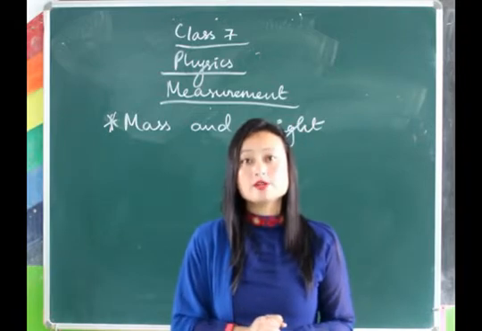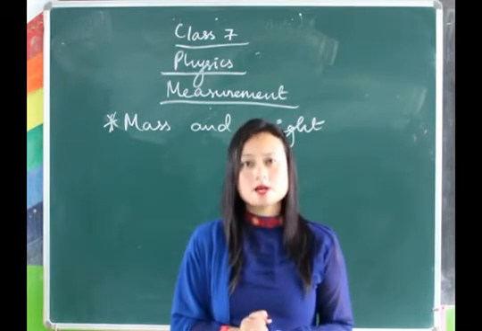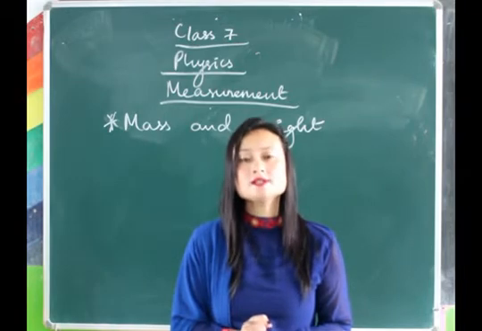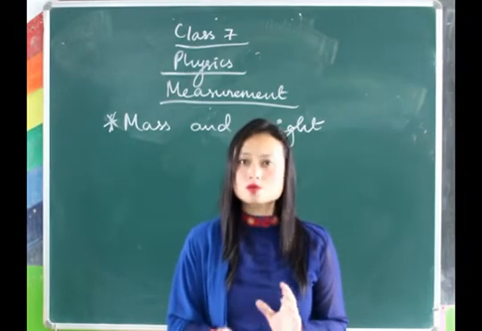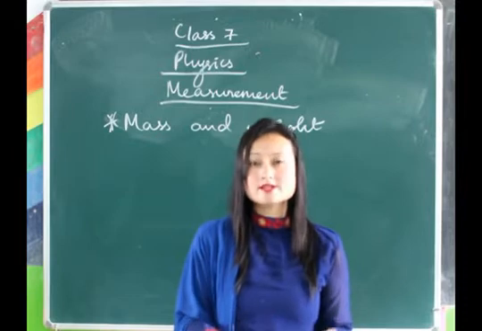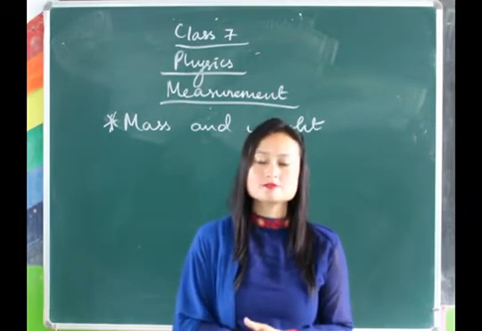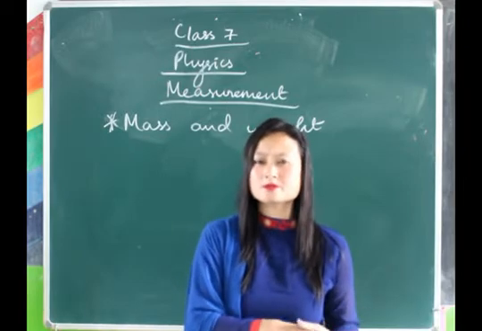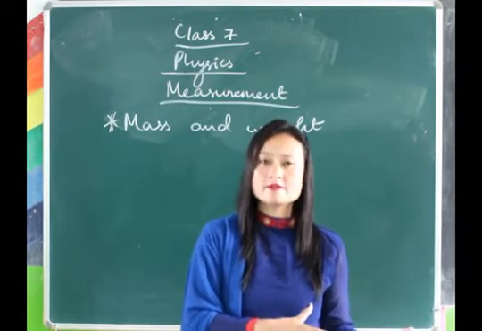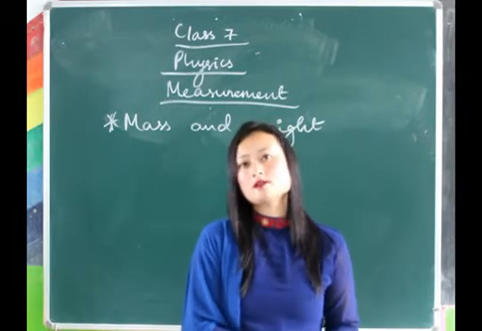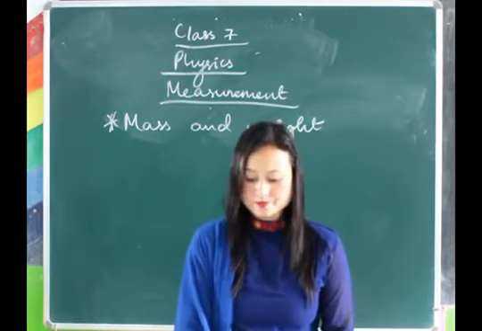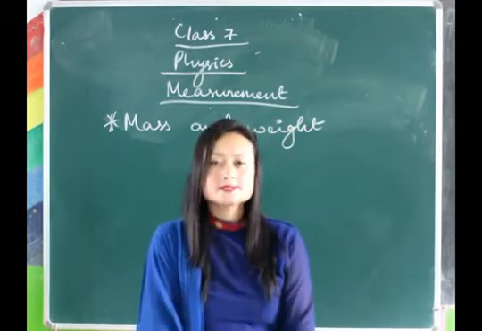Then we talked about the instrument that measures mass, which is the common balance. So I told you what a common balance is, and nowadays the digital balance is used. You see those at the shops, isn't it? When you go to buy vegetables or any other thing, you can see it over there where you have to measure the mass.